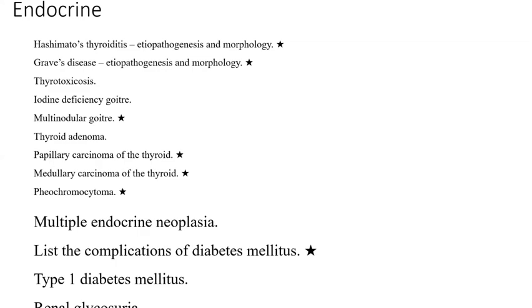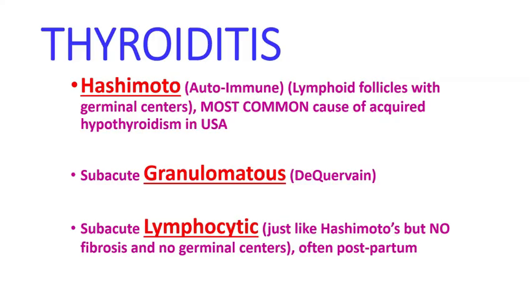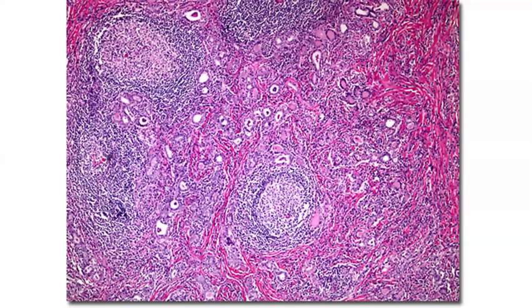Then comes pheochromocytoma from the adrenal. Then multiple endocrine neoplasia. I think I can go through it. So thyroiditis, you all know Hashimoto's will be the most common autoimmune thyroiditis. In Hashimoto thyroiditis, you have Hurthle cell follicles within a dense lymphoplasmacytic infiltration and lymphoid follicle formation.